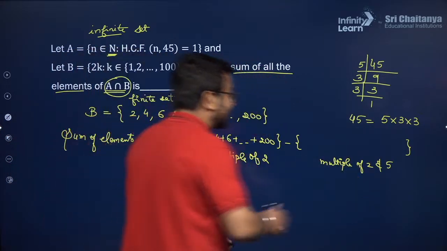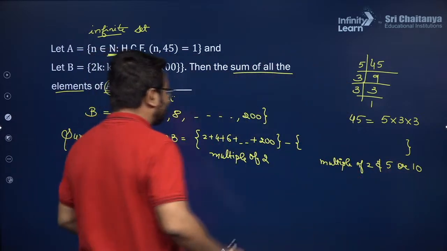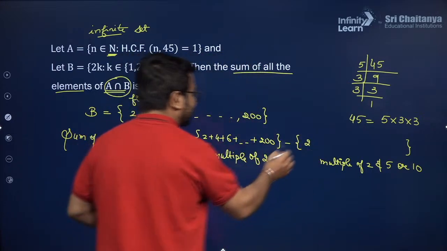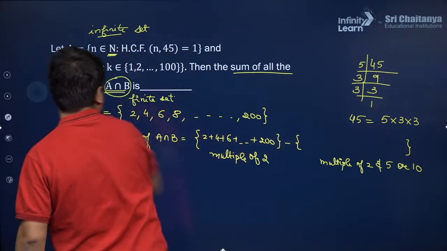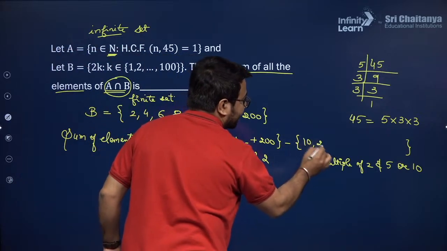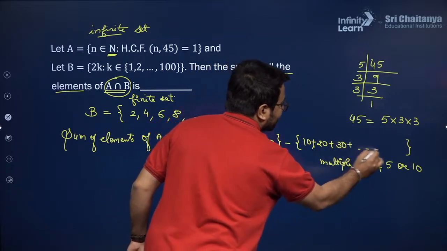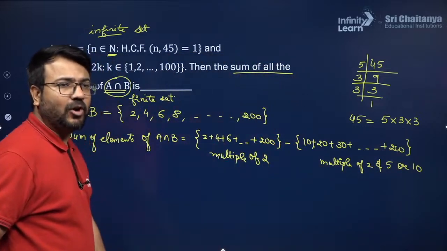So that can also be written as 10. So multiples of 10 will be what? The first will be 10, then 20, then 30, and the last one will be 200. These are the multiples of 2 and 5, or 10.